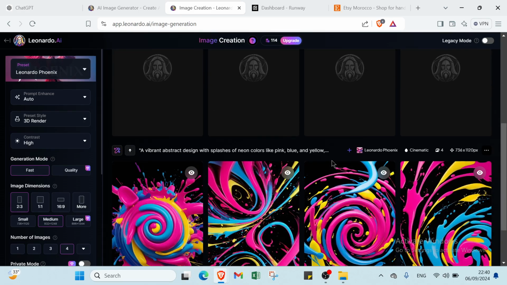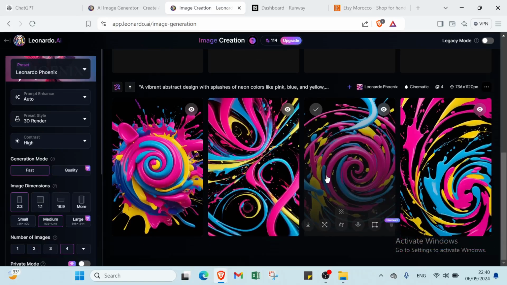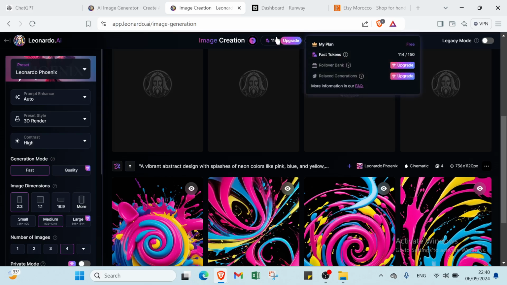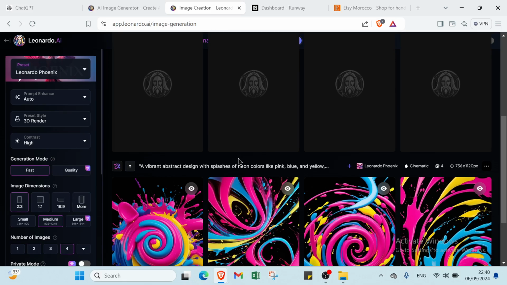So you have got these credits, alright, but they will regenerate because it's always going to be free. As you can see here, I have got 114 of these credits, and they will regenerate every 24 hours. You get around 150 of these each 24 hours, so you can just use them here. So here is my graffiti, and you can see it looks really nice.